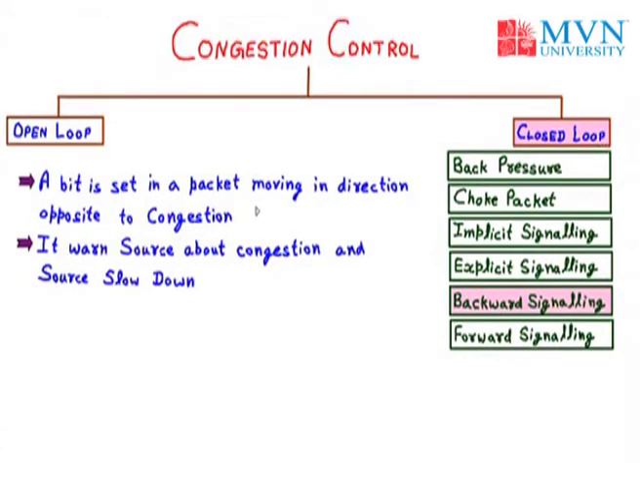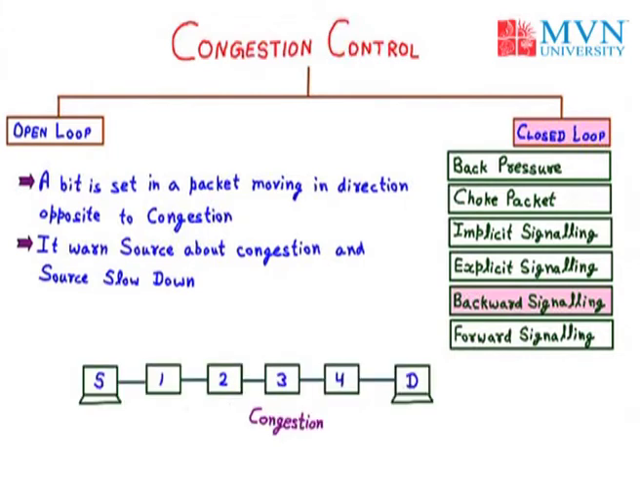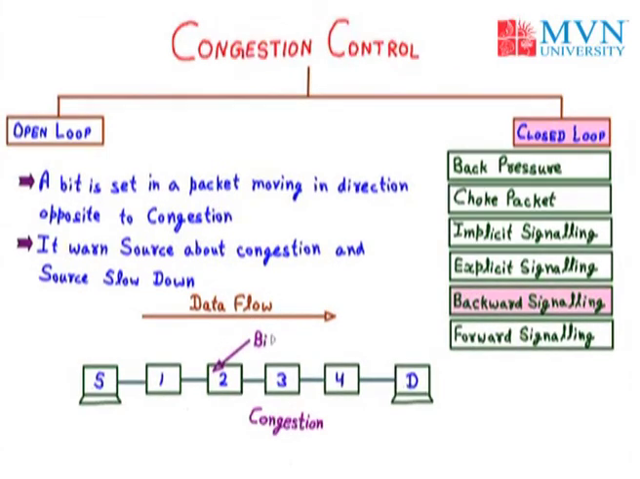To understand the backward signaling, let us take the example of a diagram. In the previous diagram we have discussed the source and destination, and we have the 4 nodes, and node number 3 is congested. Data flow is in the direction from the source to destination. Now in network element number 2, or node 2, the bit is set in the direction opposite to the congestion and the data flow. So the source will come to know about the congestion and it will slow down, and in that way you can reduce or control the congestion.